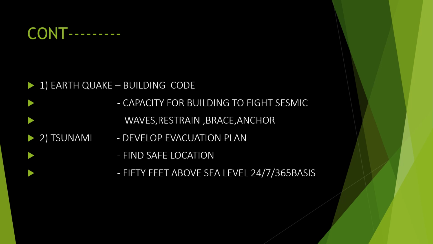Next is the capacity of buildings to fight seismic waves. Seismic waves means earthquake waves. So buildings should be built in such a manner. Next is restrain and brace. Brace means a framework. Restrain and brace are different kinds of framework. Anchor is also a different kind of method of building buildings to escape from earthquakes. Different frameworks for getting escape from the earthquake.